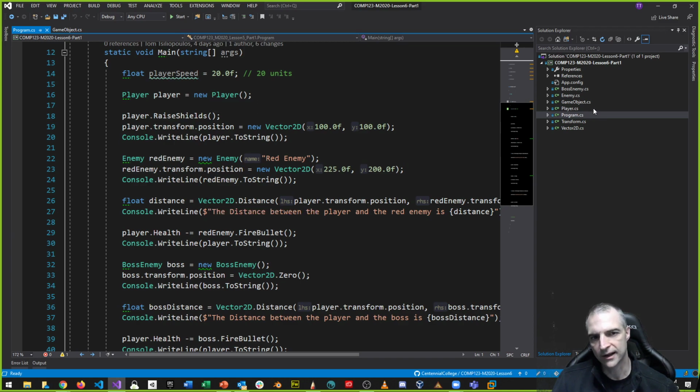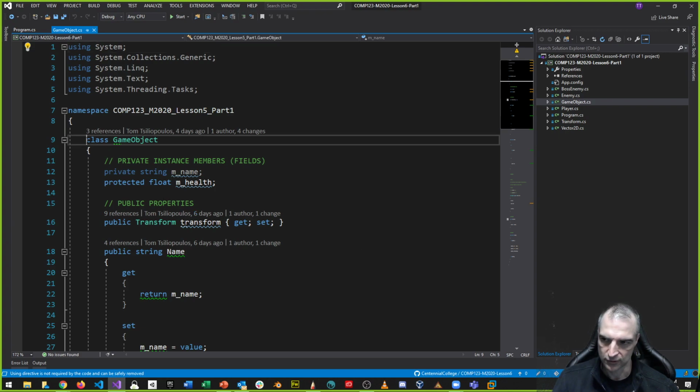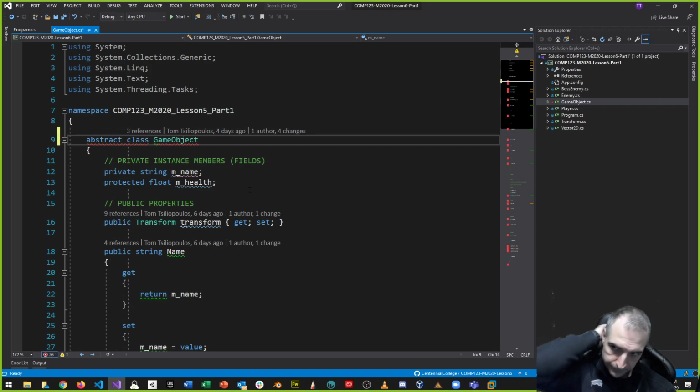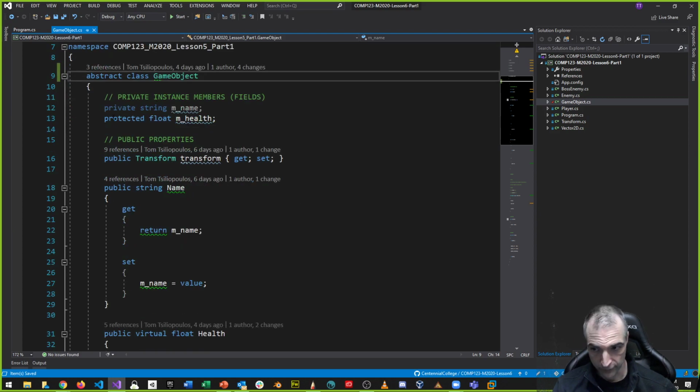So game object is a good candidate to mark as an abstract class, right? Right now this is a concrete class because we haven't marked it as abstract. I can convert a concrete class to an abstract class. All right, let's do that. Let's go to game object here and just type the word abstract. Once we do this and make this class abstract, it can no longer be instantiated as a concrete object. Okay, that's the number one thing, the first thing that we do.